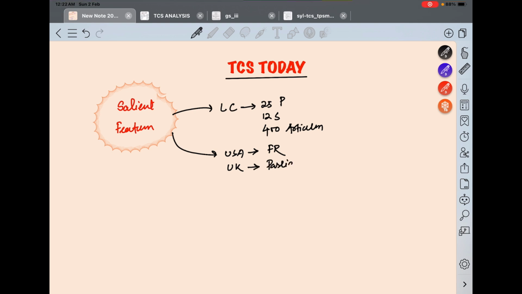From the UK we have copied parliament. Next, one of the features of our Constitution is a federal system with unitary bias. Then the parliamentary form of government.